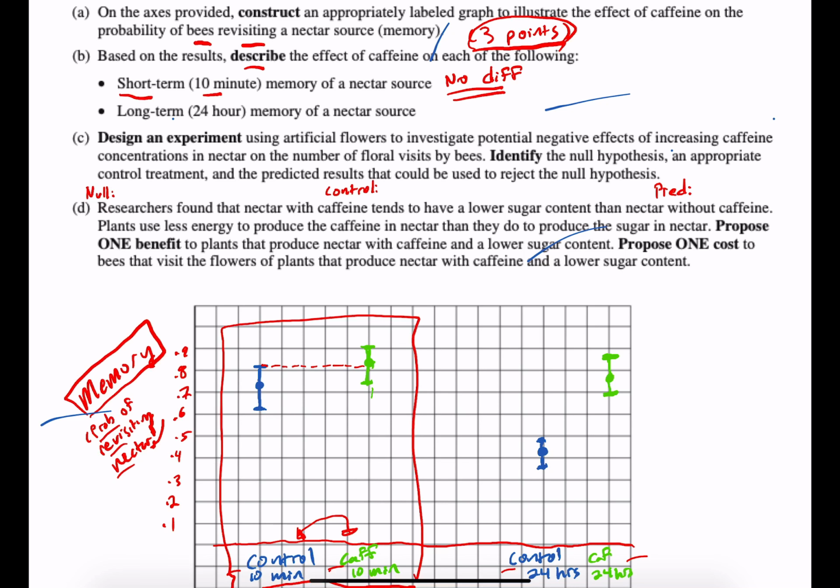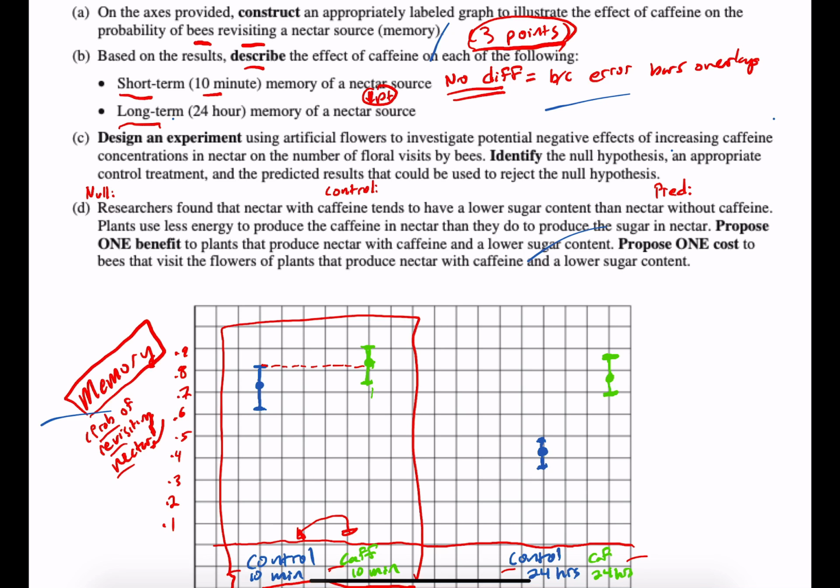So that is going to earn you, if I look at the rubric right in front of me, yeah, it does look like short-term caffeine does not affect short-term memory. So caffeine, no difference. And that's, again, because the error bars overlap. You cannot state that those two are different enough, okay? So that earns you 1 point on that one.